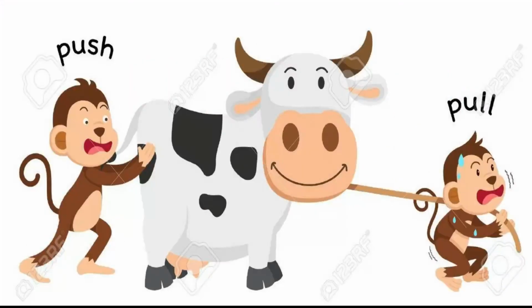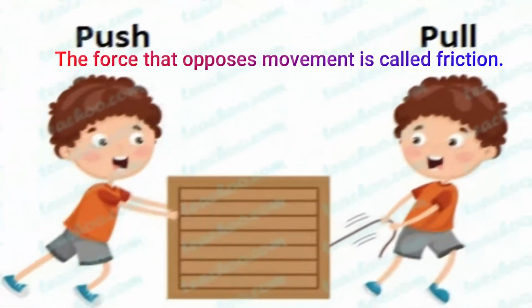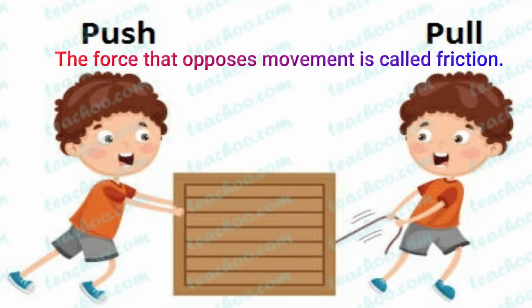Children, we know that a push or a pull of a body is called a force. When we push or pull a table on a floor, we have to apply a force to move the table. But there is a force acting in the opposite direction when we push the table.